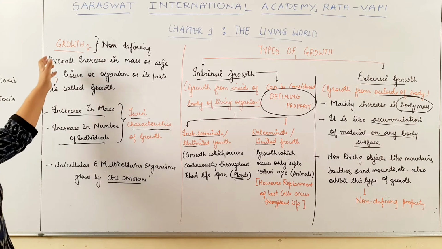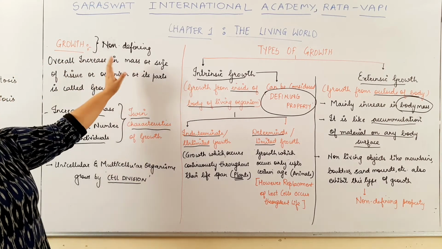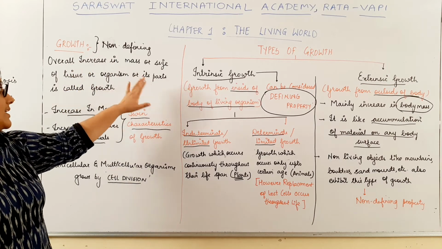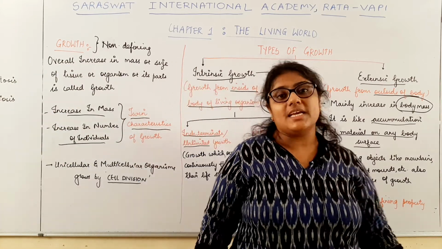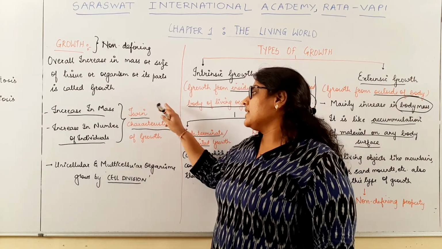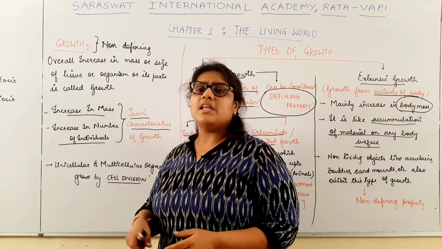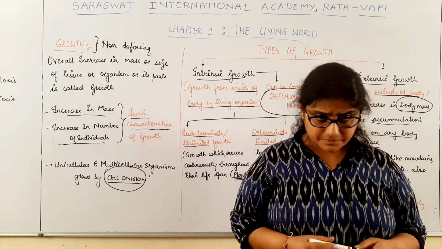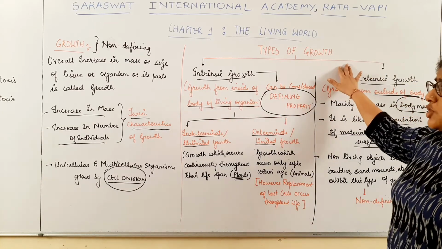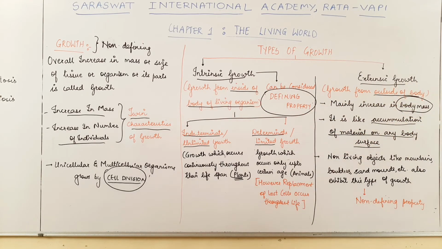We have also studied the first characteristic of living organisms, and that is growth. How did we define growth? An increase in mass and size of a tissue or organism or its part is called growth. Now, increase in mass and increase in the number of individuals are considered the twin characteristics of growth. How do living organisms grow? They grow by the process of cell division. We have also studied the types of growth. There are two types of growth: one is intrinsic growth and the other is extrinsic growth.